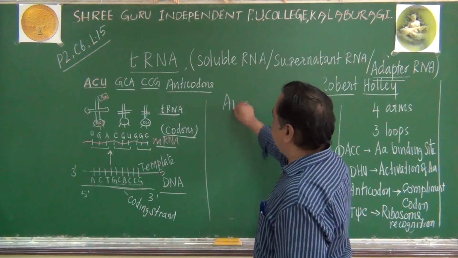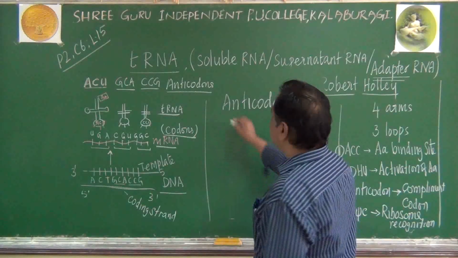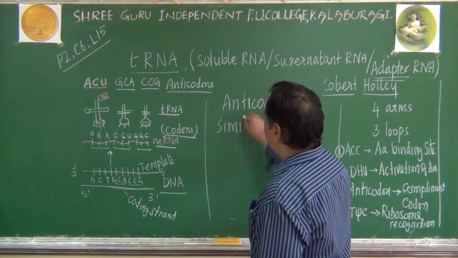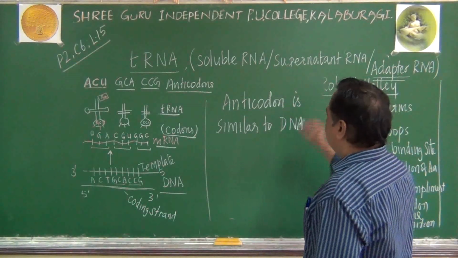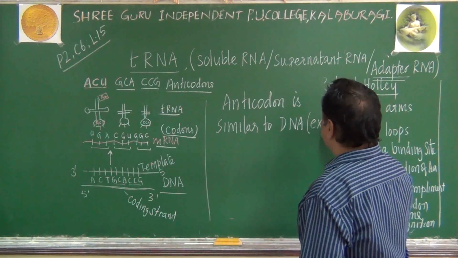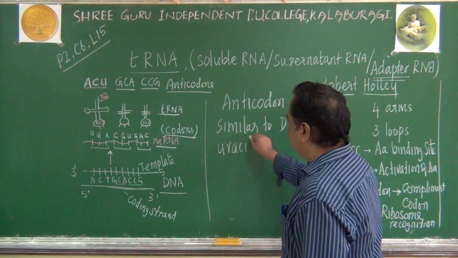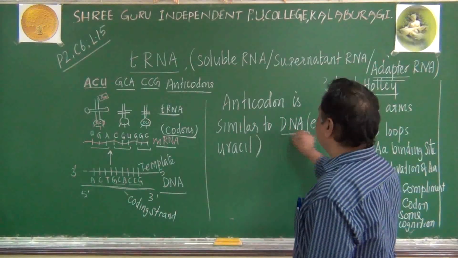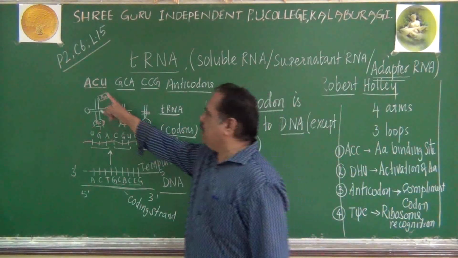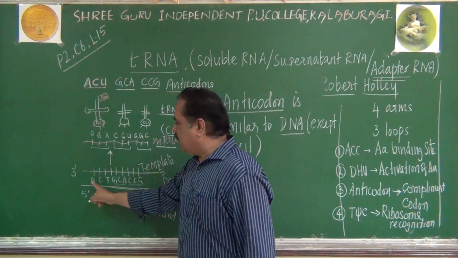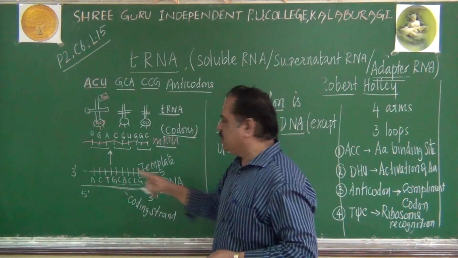Anticodon is similar to DNA except thymine, or rather except uracil. Except uracil, it will be similar to the DNA molecule. The anticodon of the tRNA, which is ACU, here also ACT; which is GCA, here also GCA.